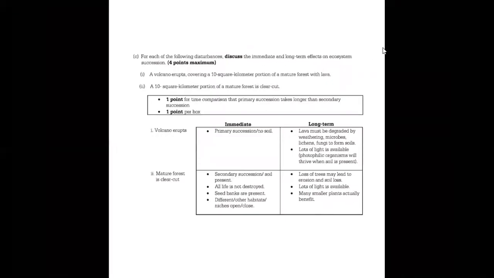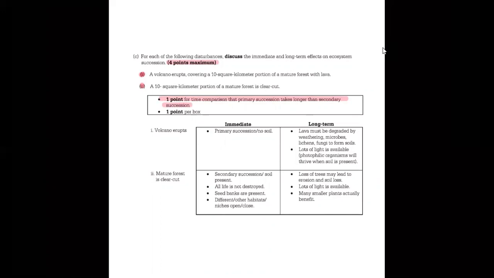Part C is asking you to compare primary succession to secondary succession. And not only are you comparing what they are, but you're discussing how that affects the ecosystem in general. So you can see that this question is worth 4 points maximum as you compare both 1 and 2. So the first point for question C1 and C2: for C1, you have to talk about that primary succession takes longer than secondary succession.